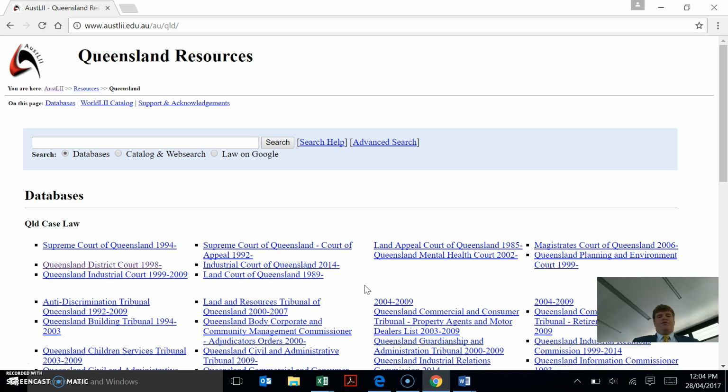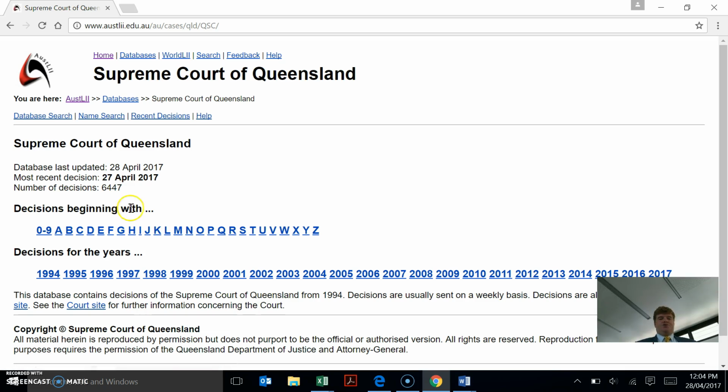Now, within that, you've got to say, well, what's going to be the most useful thing here? We're probably not looking at Magistrates Court because an estate matter is probably going to have a fair bit of money tied up to it. So you're probably going to choose to go to a District Court or a Supreme Court. So let's click on the Supreme Court of Queensland, 1994 to the present. That sounds all right. But there's still an overwhelming amount of information there.